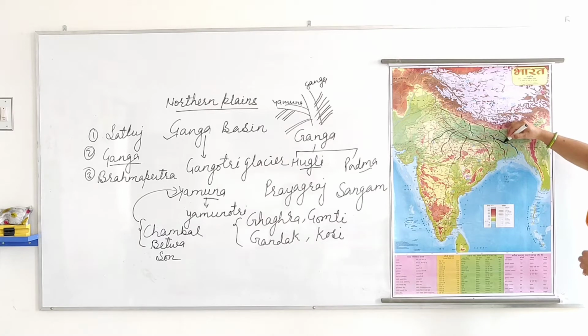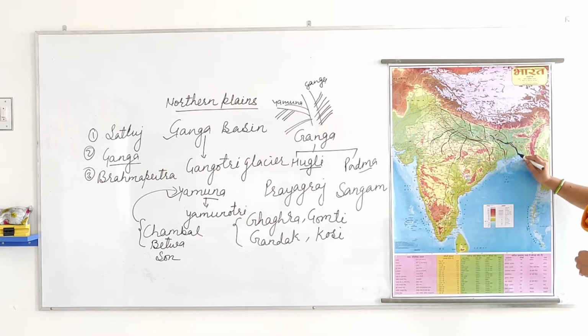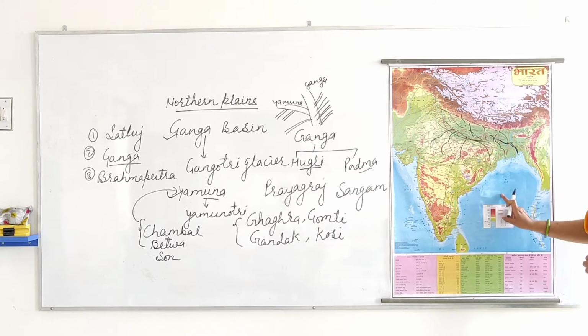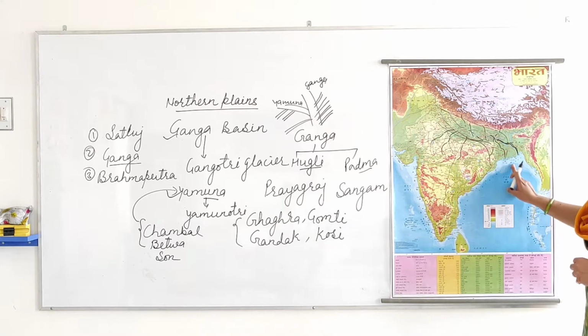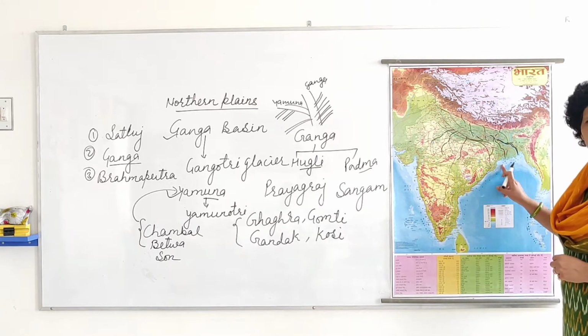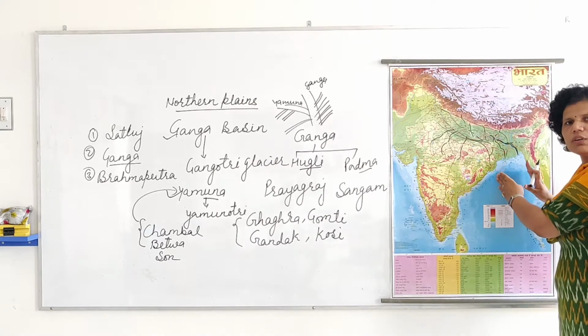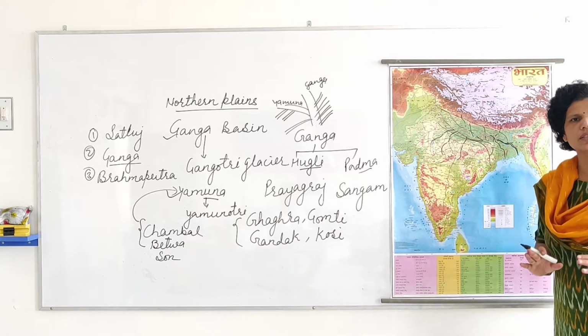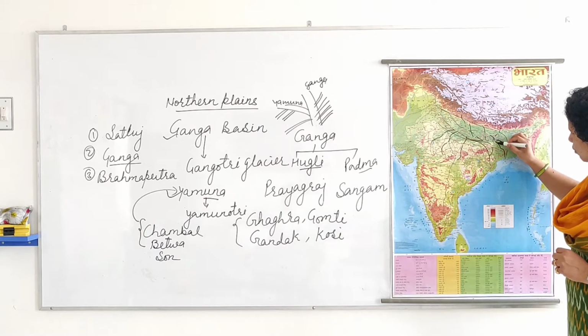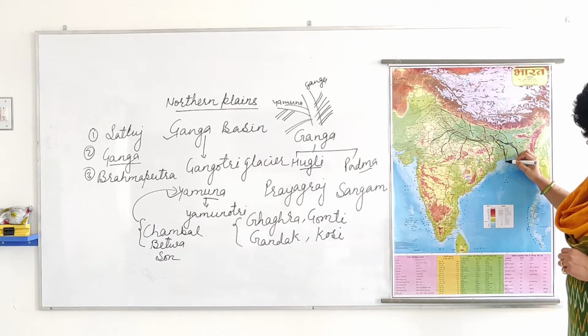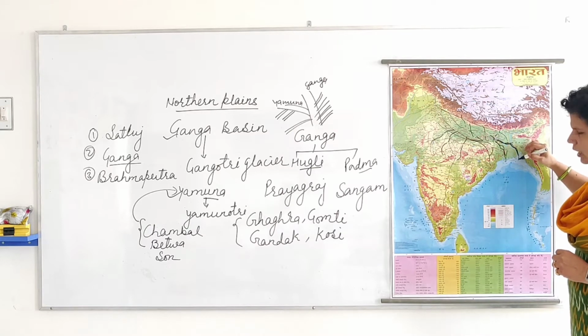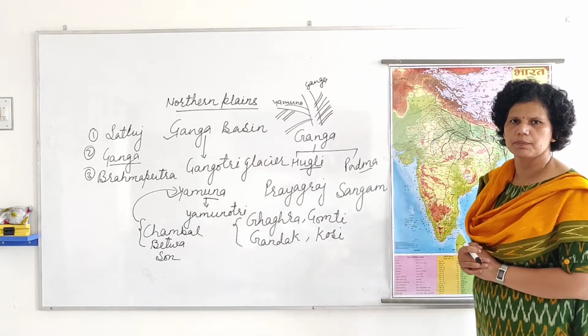This river goes from here and goes into Bangladesh and then to the Bay of Bengal. This is the area which is known as Bay of Bengal. So the water of these rivers now goes into Bay of Bengal. It makes a sea. So here Hooghly comes from this side and Padma comes from this side.